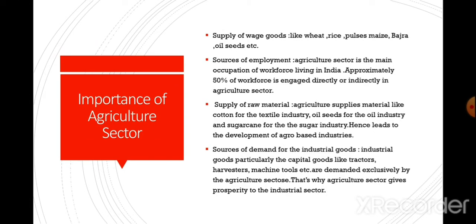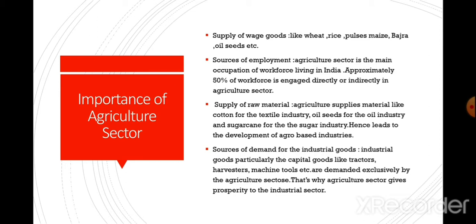Now, what about the second one? This is supply of wage goods like wheat, rice, pulses, maize, bajra, oilseeds, etc. Sources of employment: the agriculture sector is the main occupation of the workforce living in India. Approximately 50% of the workforce is still engaged directly or indirectly in the agriculture sector.